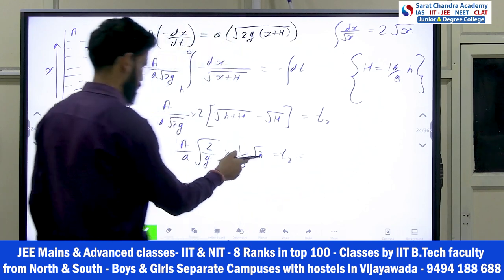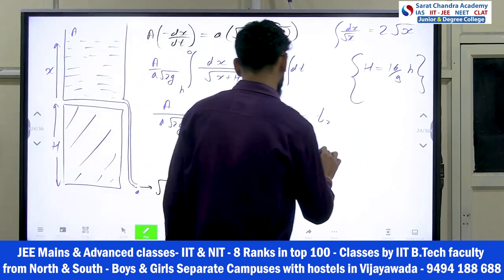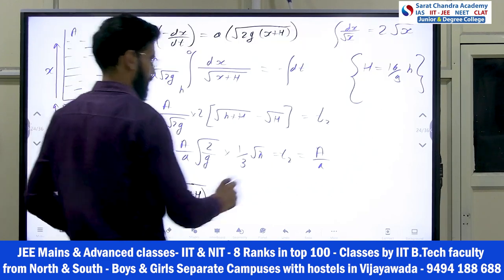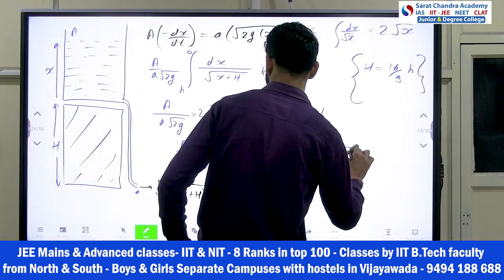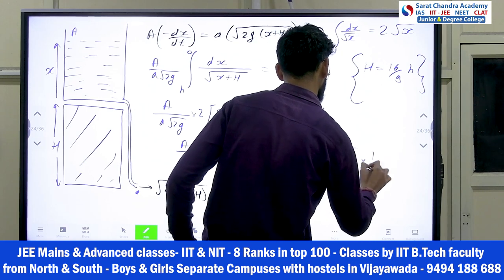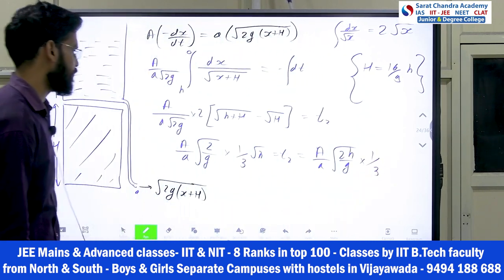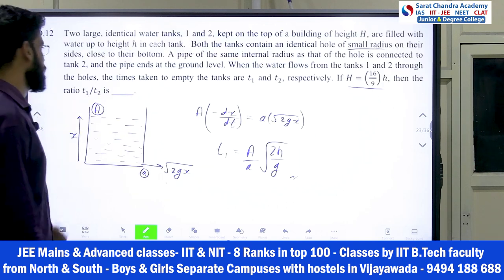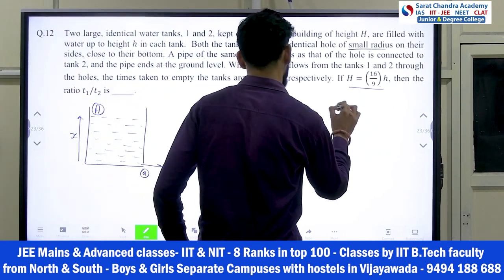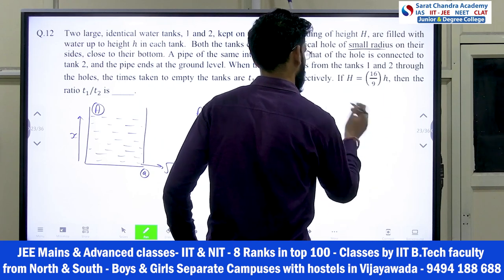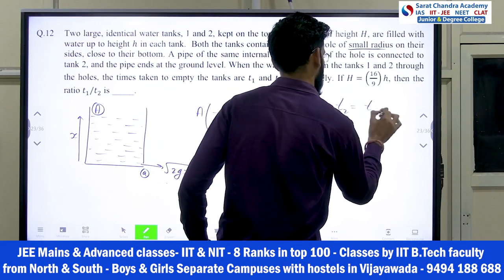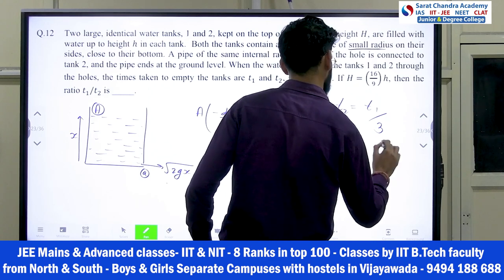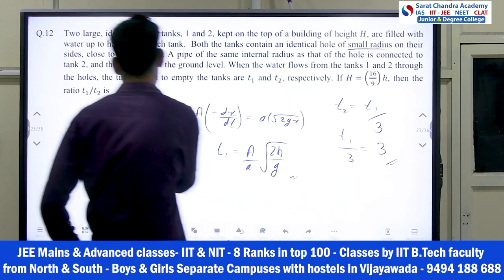So this will become 1 by 3 root h times of t2. So t2 came, resolve this. So how much you are getting? A by a, in this kind of terms, if you solve, try to make it. What it will come? Under root 2h by g into 1 by 3. So t2 is 1/3 of t1, right? So now see what he is asking, t1 and t2 ratio, right? So t2 is t1 by 3. So t1 by t2, how much came? 3. That's my answer. Answer is here 3.